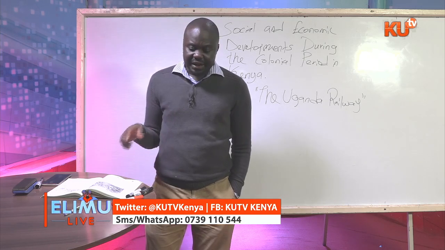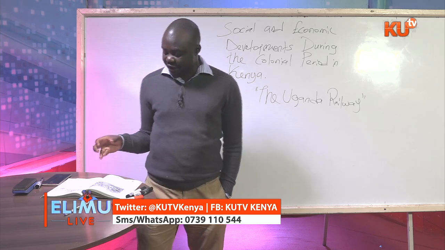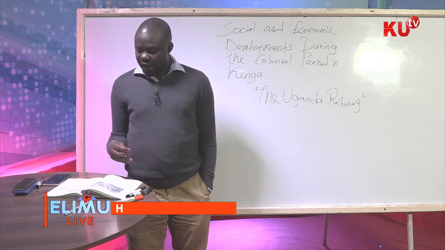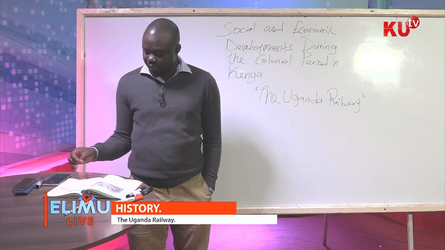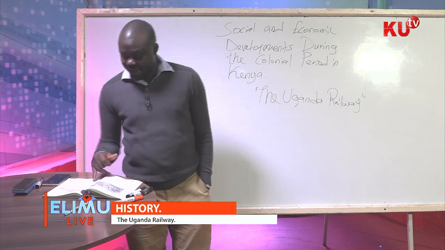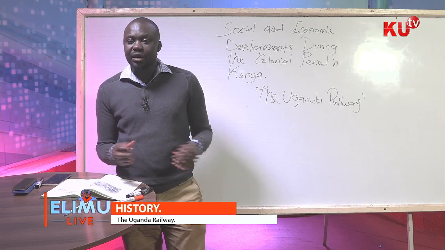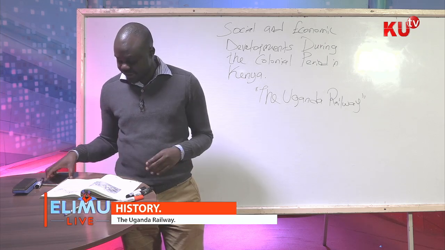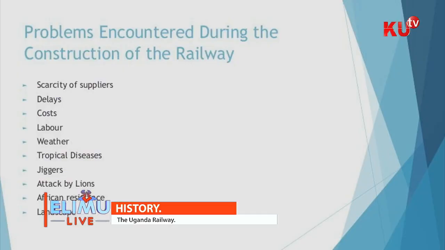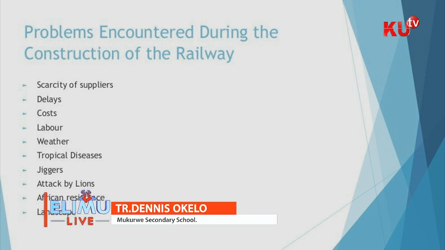Again, the African natives were unwilling to offer this labor. Again, the majority of the natives or the Africans within Kenya were unskilled and they were of no use when it came to matters of engineering. After all, maybe they could be very skilled in things like hunting and farming, but not things to do with engineering. So let us talk about the challenges that faced the construction workers during their construction of the railway. We'll also tackle the challenges that the British faced, and we'll talk about them in this way.